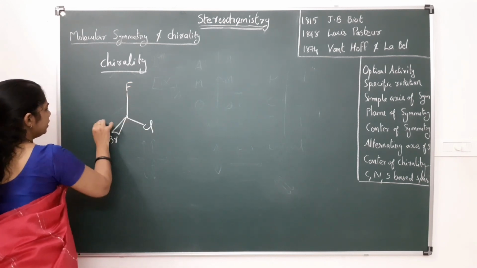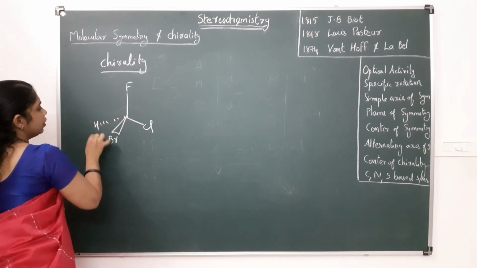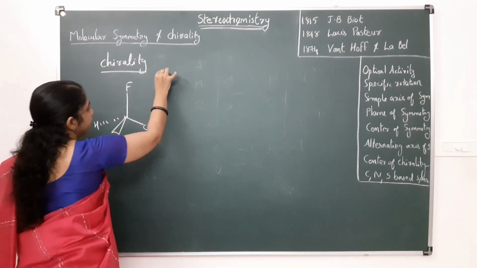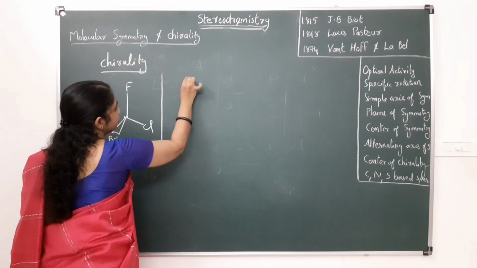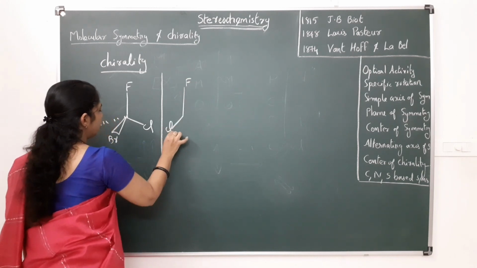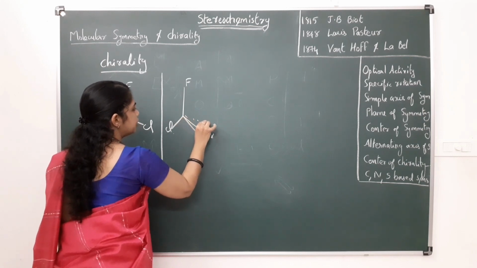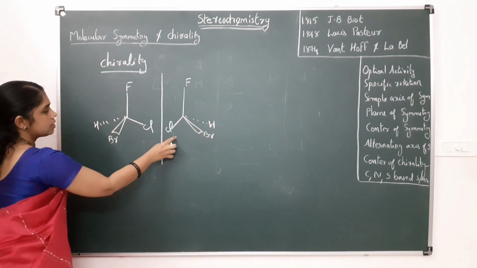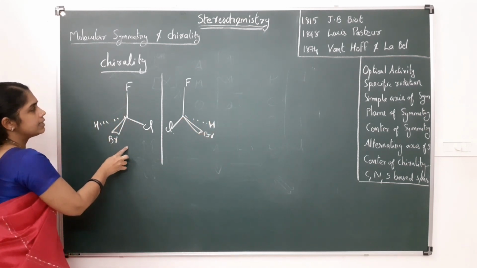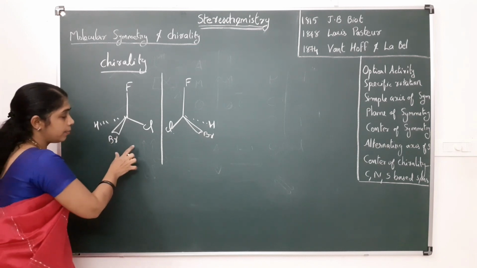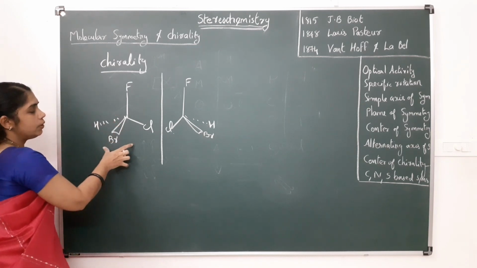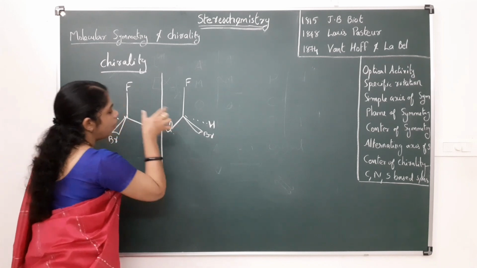This is bromine. This is fluorochlorobromomethane. If I take the mirror image, here it is fluorine, here it is chlorine, here it is bromine, and here it is hydrogen. So this is a mirror image of this molecule, and this is an example of a chiral molecule, because this molecule is not superimposable on its mirror image.